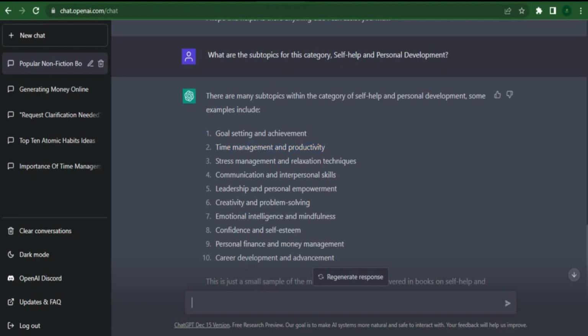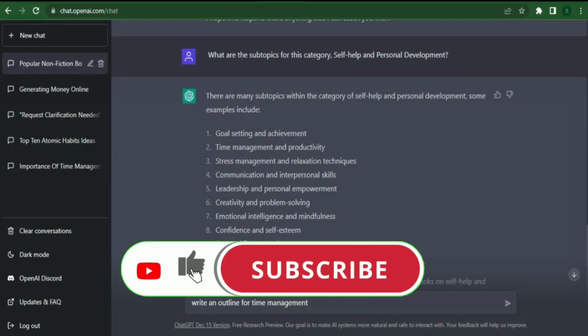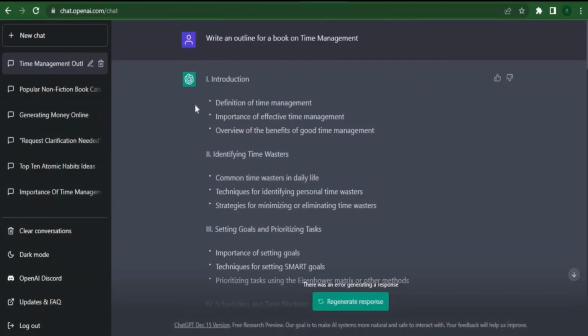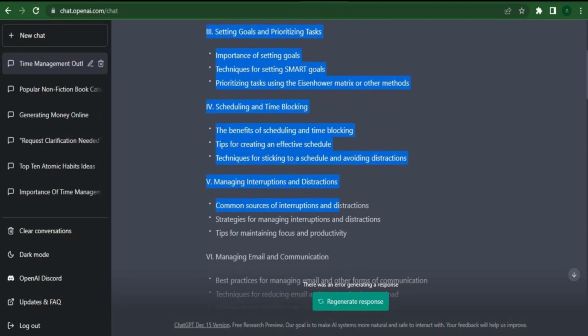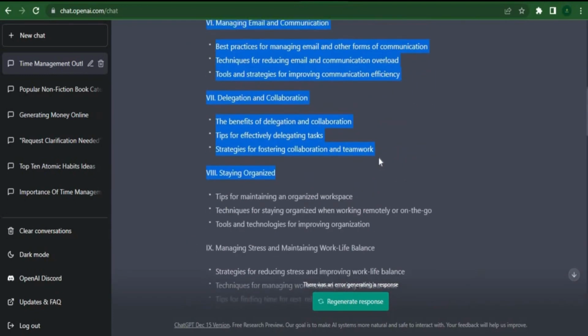Now let's first ask ChatGPT to draft an outline for us. The book will be planned out for you by ChatGPT. Now they will present you with a table of contents, walk you through each chapter, and then arrange the book according to your preferences. We have all of these chapters and they are logically arranged. There is an introduction, a synopsis of time management in chapter 1, and then these things.